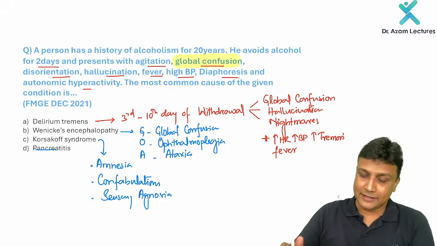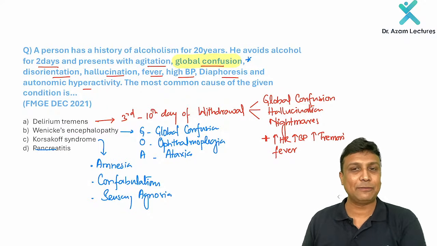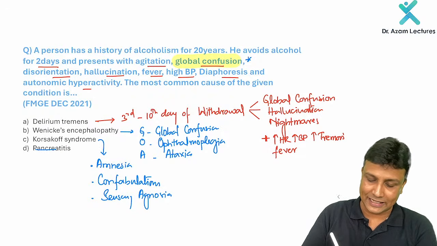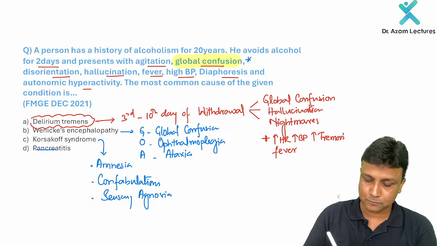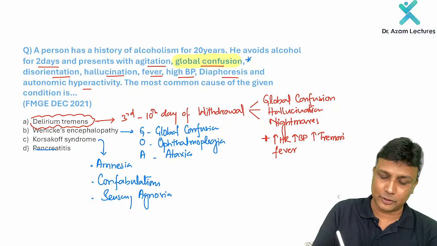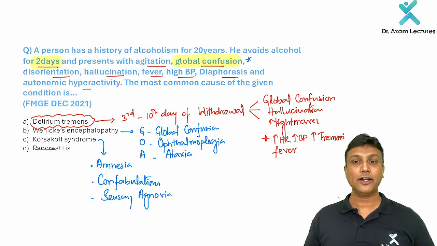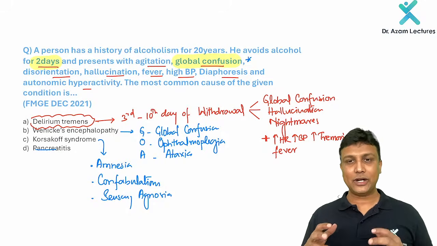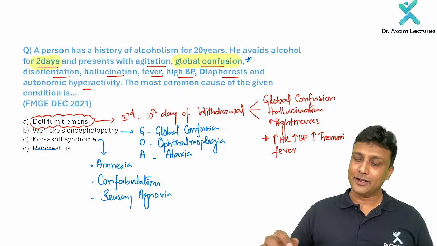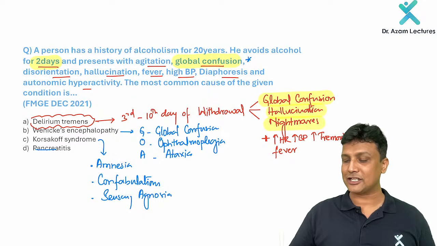Now, the thing where the students are getting confused is the global confusion. Where does that occur? Please remember, in alcohol withdrawal, it is known as delirium tremens, which occurs on the 3rd to 10th day of alcohol withdrawal. In the question it is clearly given that the alcohol was withdrawn just 2 days back. So on the 3rd to 10th day of withdrawal, you will be able to see delirium tremens. Here also there is global confusion, but along with hallucination and nightmares.